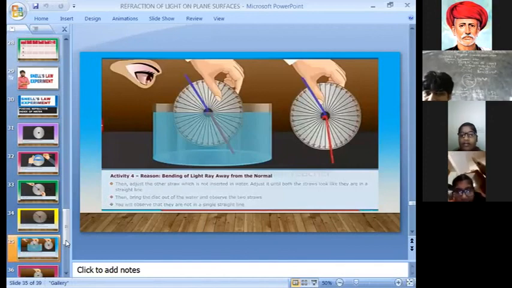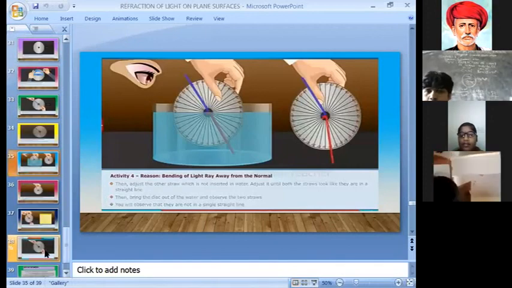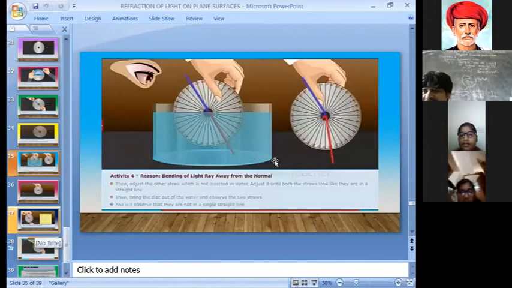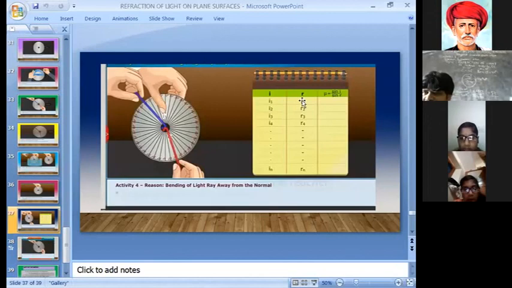By these two activities, every time we measure the angles I and R, we can find sin I by sin R. In each case it is constant. This constant is known as the refractive index of the material that we use. What material did we use here? Water. So by this activity, we can find the refractive index of water. What is its value? That is 1.33.